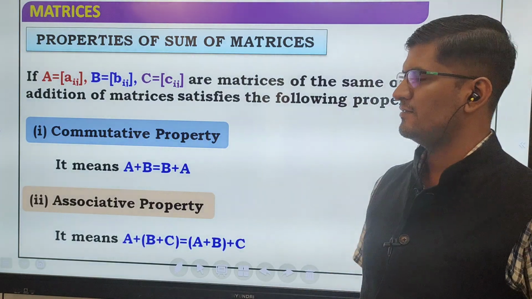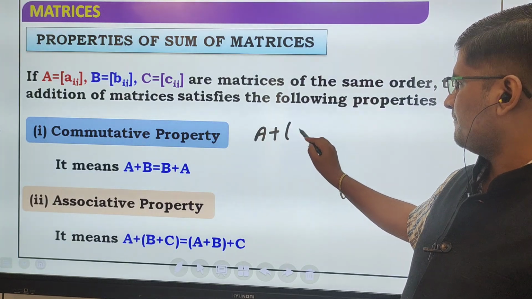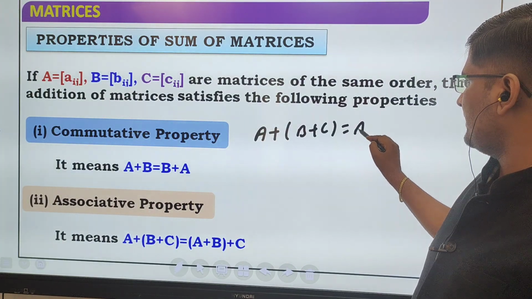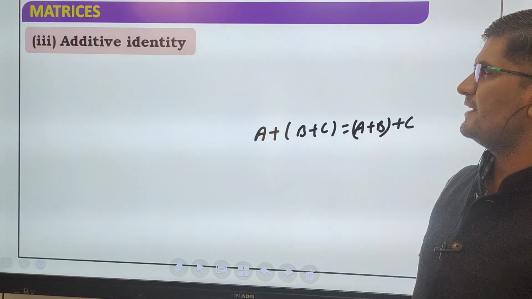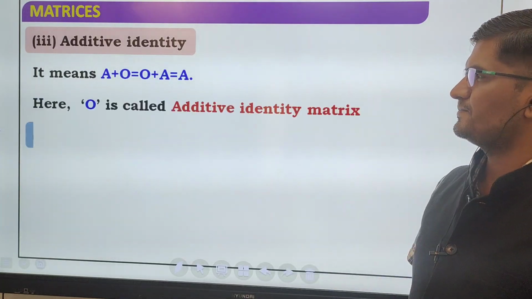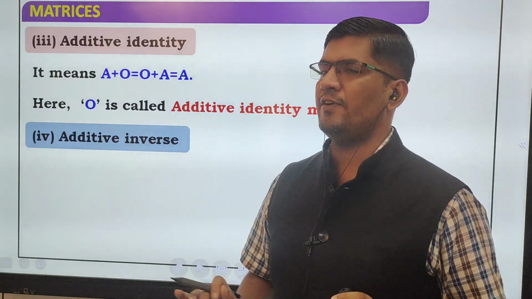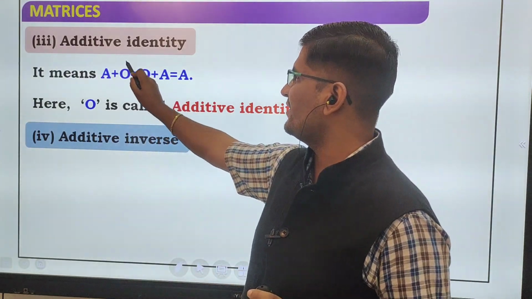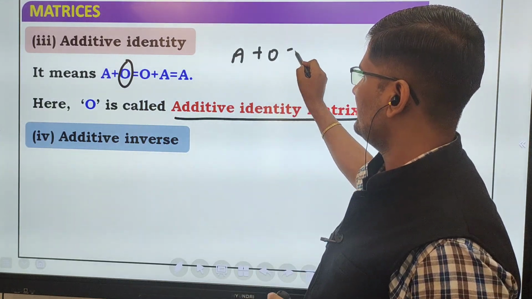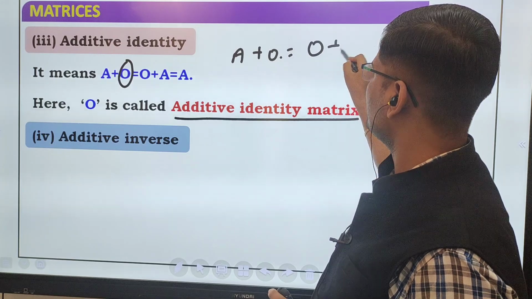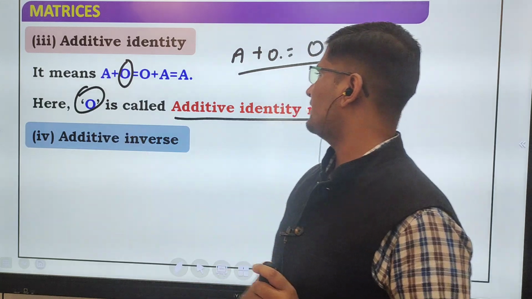Associative property. So a plus b plus c, we can write (a plus b) plus c. Additive identity, this is very important. Like a plus 0, there is no change in the value. So this 0 is called the additive identity matrix. A plus 0 is a, and 0 plus a is the same. So this 0 is called additive identity.